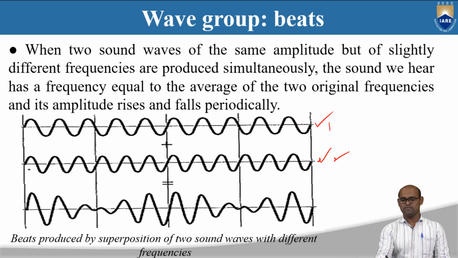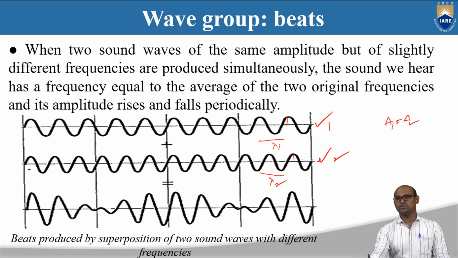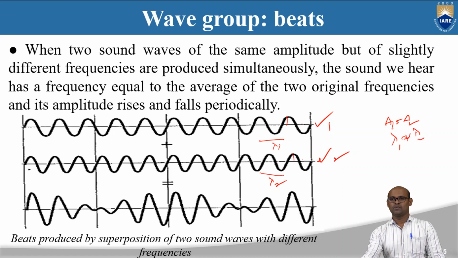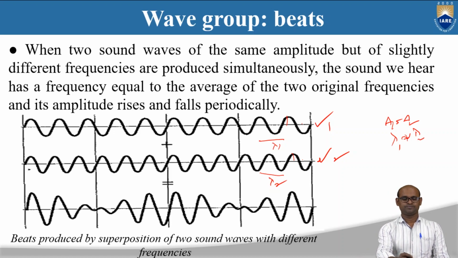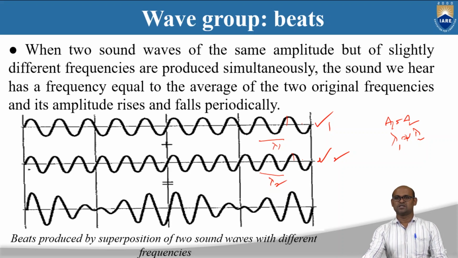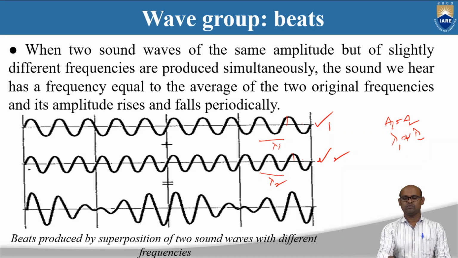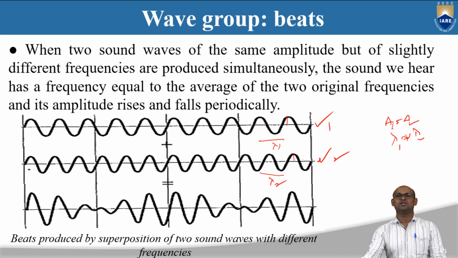So if you look at the wavelengths, lambda 1 and lambda 2 are slightly different but the amplitudes are constant. So a1 is equal to a2, amplitudes are constant, but lambda 1 is not equal to lambda 2. The sound which we hear, from these two sound waves having the same amplitude but different frequencies, has a frequency equal to the average of the two original frequencies, and its amplitude rises and falls periodically.